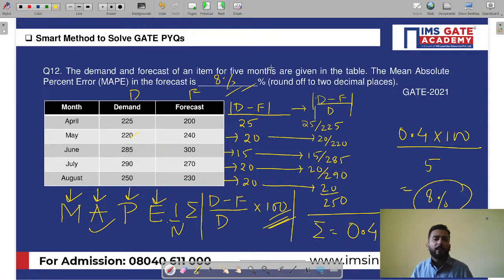Done. Sir, why have we taken this question? Because we always studied mean absolute deviation, MAD, and then we always studied bias. But in GATE 2021 he has given MAPE, mean absolute percentage error. And most importantly, you got to know how to solve this question. In this session we have utilized this 1 hour so effectively, covering some trickier PYQs, and along with that I've tried to give you the hidden concepts in the questions so that you are able to solve them in a much easier way.